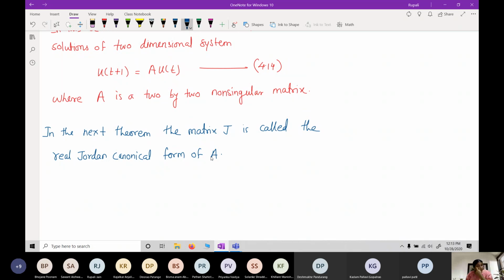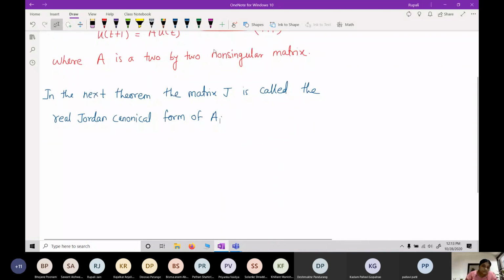You might have studied in linear algebra what the Jordan canonical form of A is and how to find it depending on eigenvalues, right? The Jordan canonical form differs depending on the minimal polynomial and characteristic polynomial of the matrix. Are you familiar with that? Theorem 4.8.